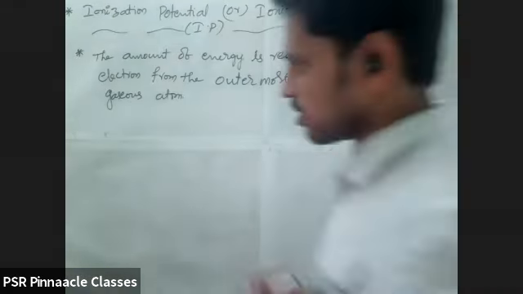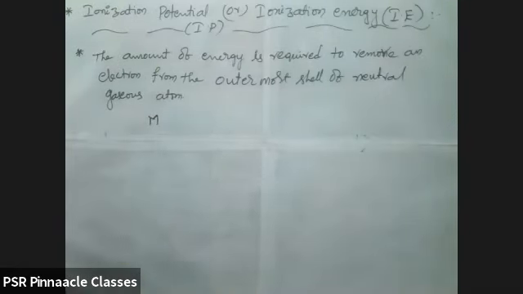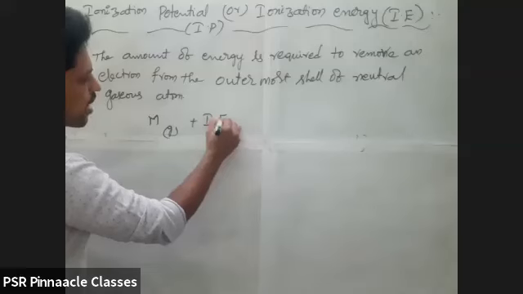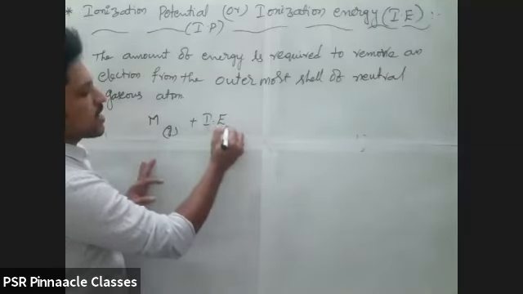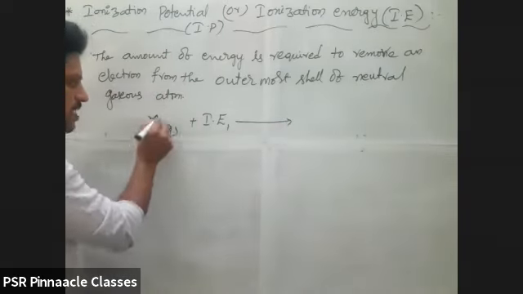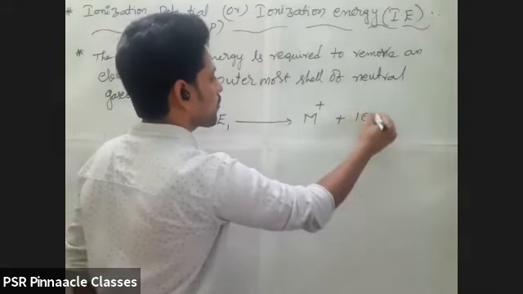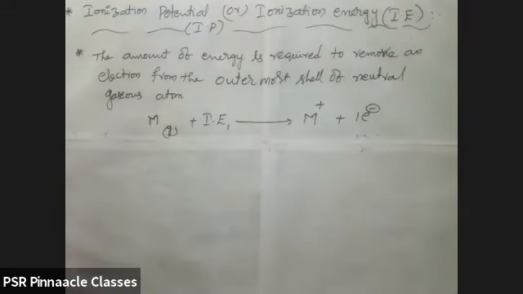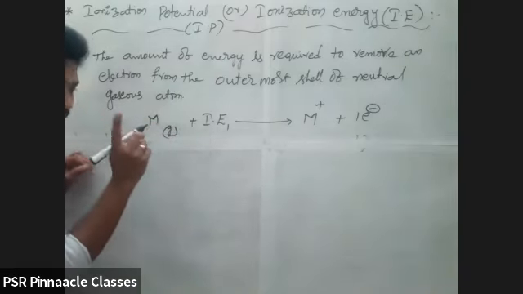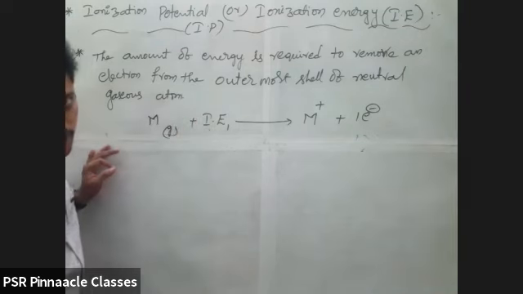Generally, consider an atom M in a gaseous state. To remove an electron, we have to give some energy, which we call IE1. Then an electron comes out from this atom and it becomes the ion M plus, plus an electron. The minimum amount of energy required to remove one electron from a neutral gaseous atom is called the first ionization energy.